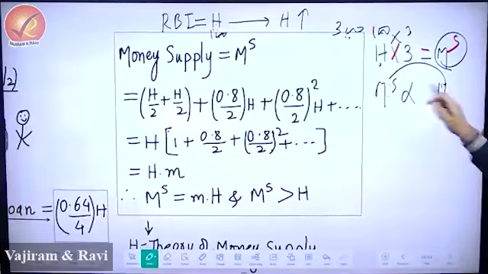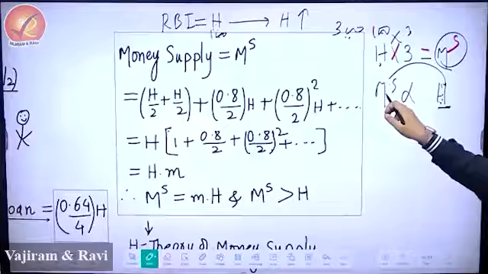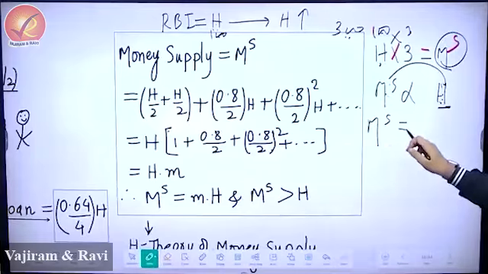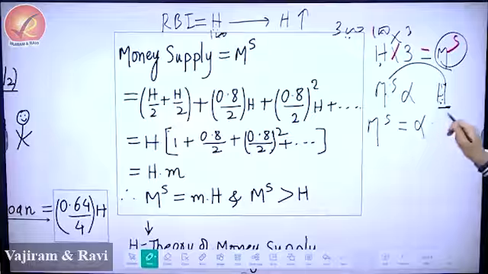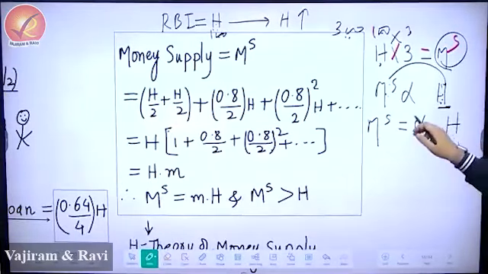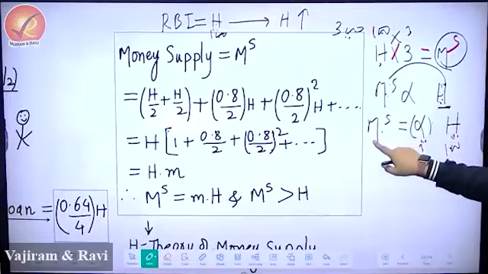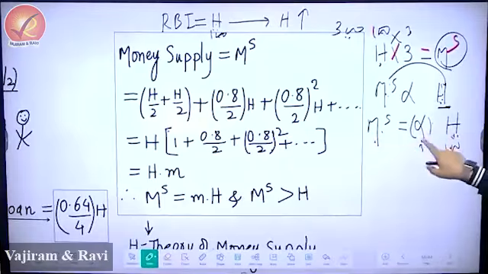So does H lead to something bigger? And if yes, then can we say that MS is equal to some alpha into H? Which means if RBI releases 100 rupees, can we find what this alpha is, so that we will know every time 100 rupees is released, it becomes multiplied by alpha. Suppose alpha is 3. Then we will know that every time RBI releases 100 rupees, it becomes 300 rupees, money supply. This alpha we want to know.